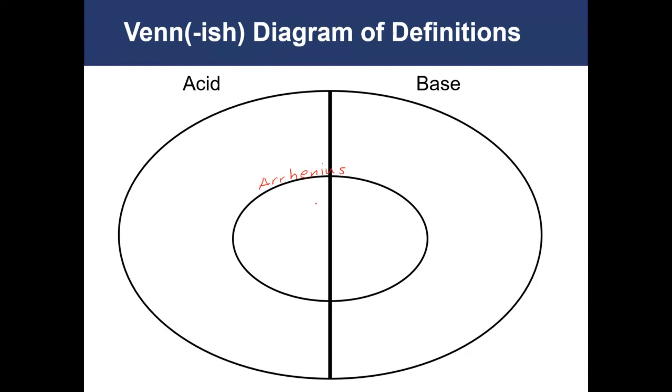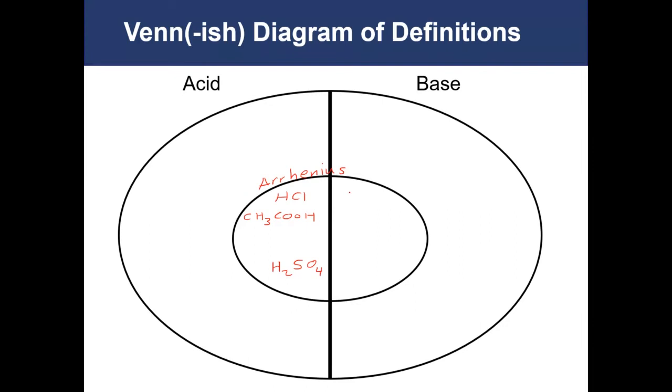Our Arrhenius definition is this inner circle for both the acid and the base. So Arrhenius has things like proton donors, HCl, CH3COOH, H2SO4. The key is that an Arrhenius acid is something that can donate a proton.